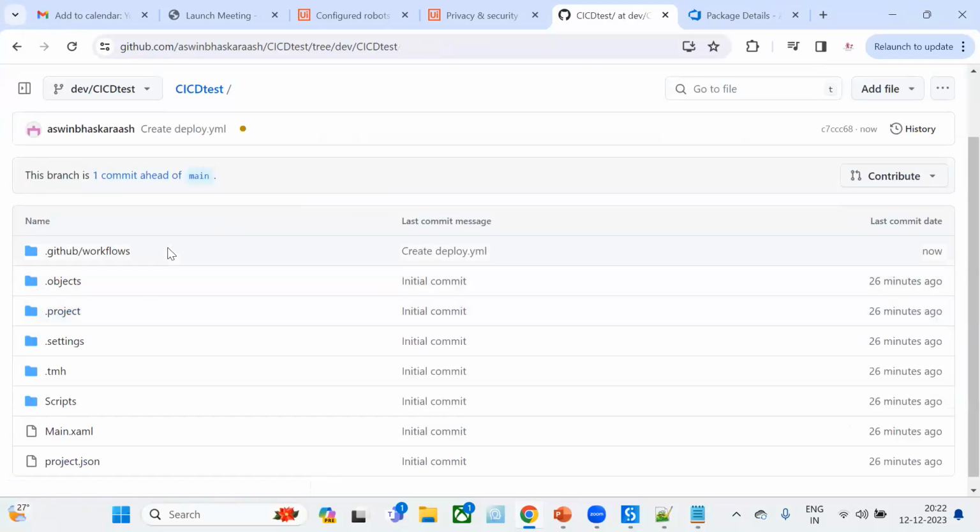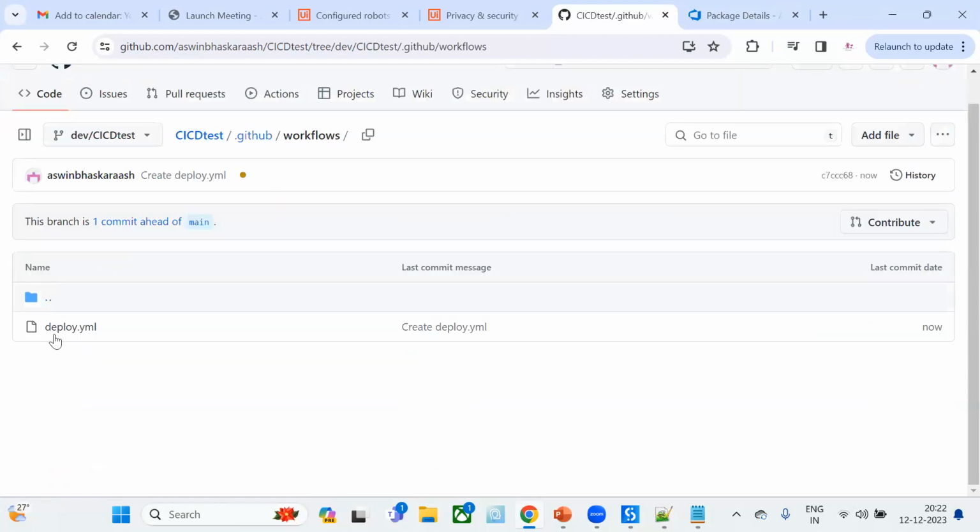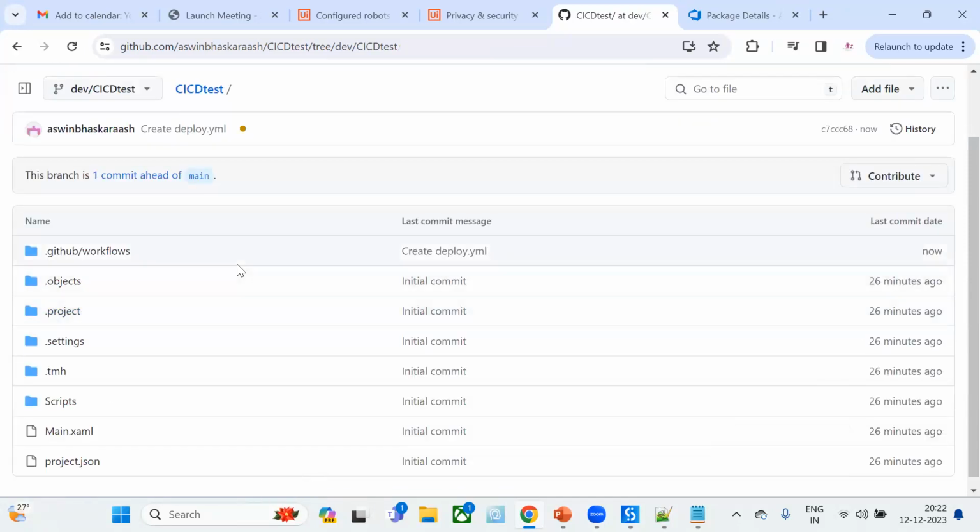Now, if you see, we have the .github/workflows in this particular branch. And if I open this, you can see the workflow file as well. Now we need to pull whichever files are available on this branch to our UiPath Studio again, in order to get this .github/workflows there.